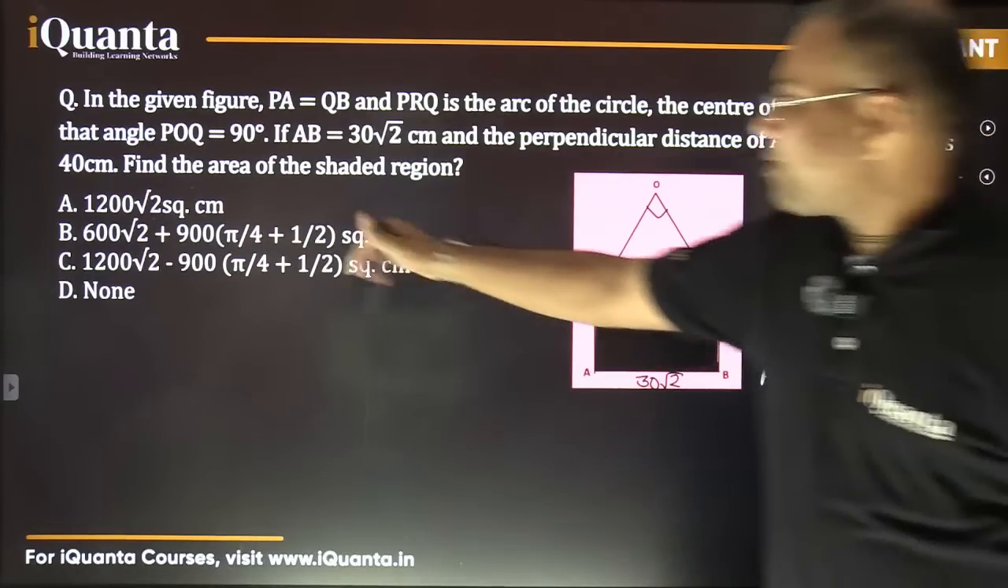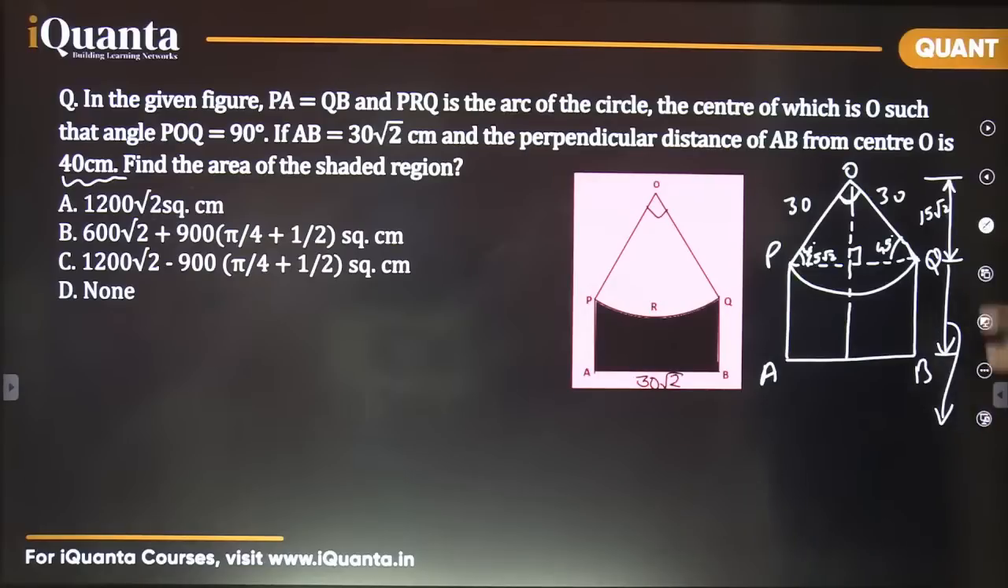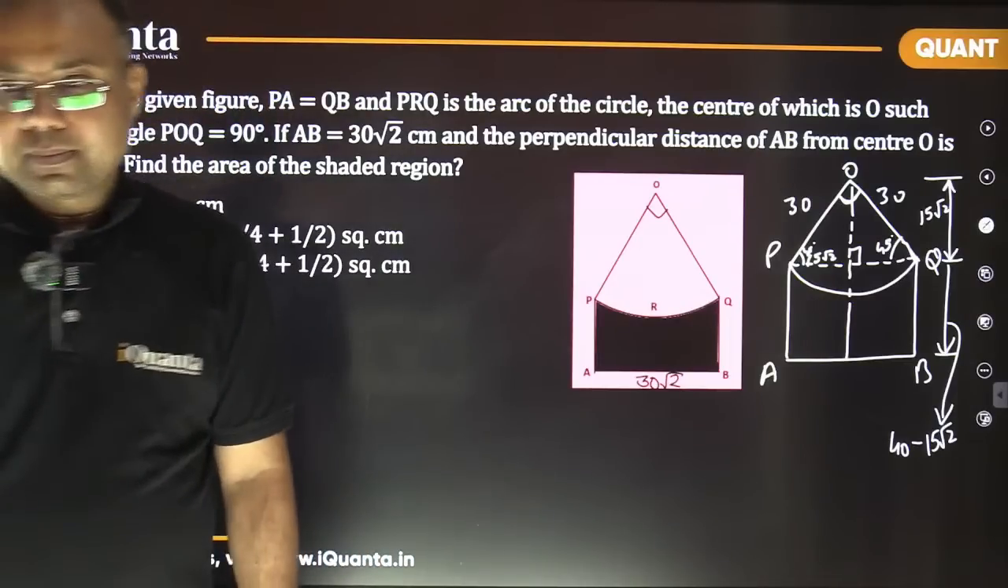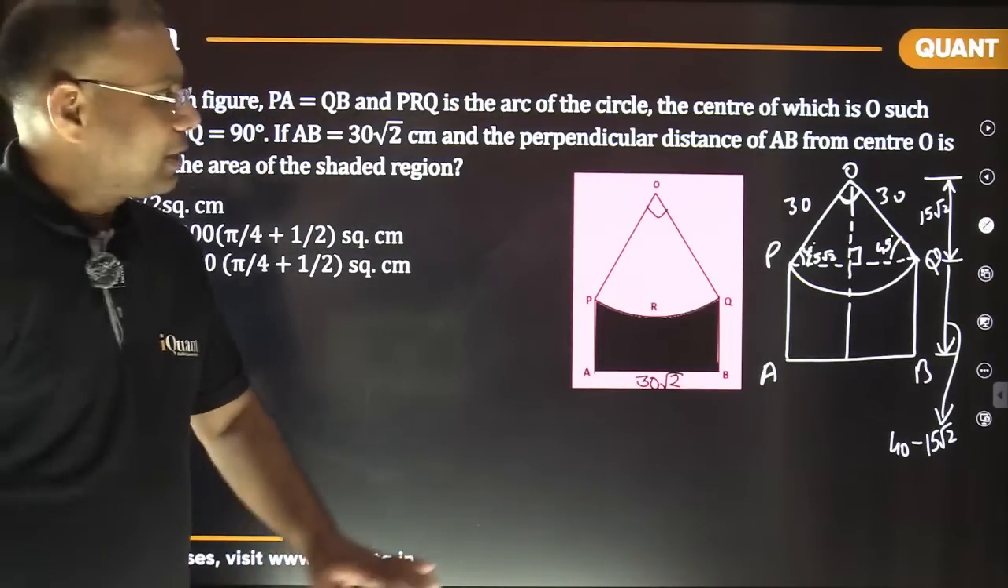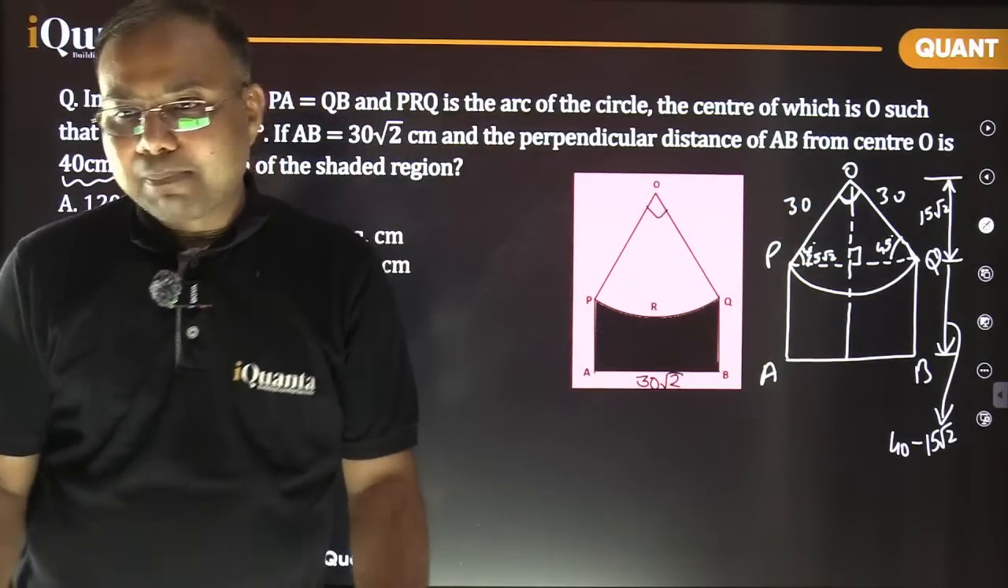Remember, this total height was given 40 centimeter, right? So this length comes out to be 40 minus 15 root 2. Is it fine so far? That's it. You just need to identify all these basic things, and after that it is simple calculation now.